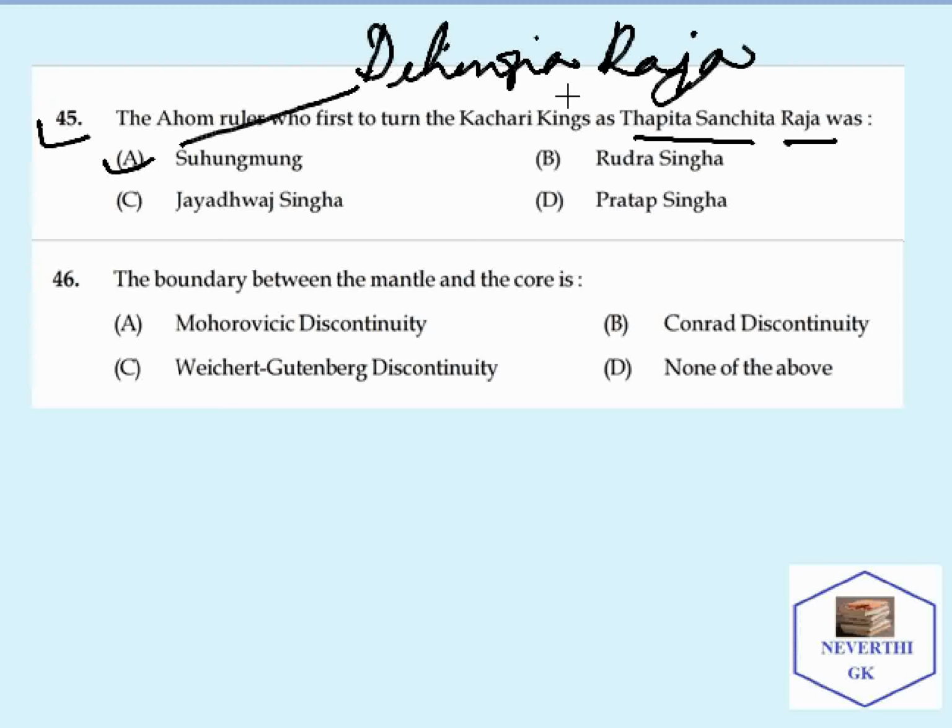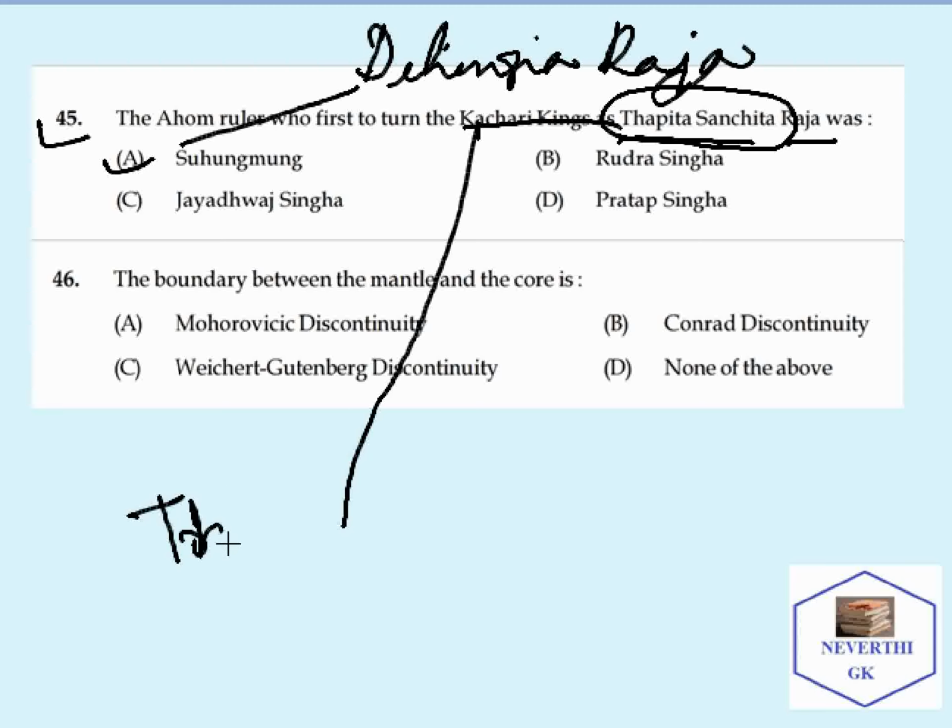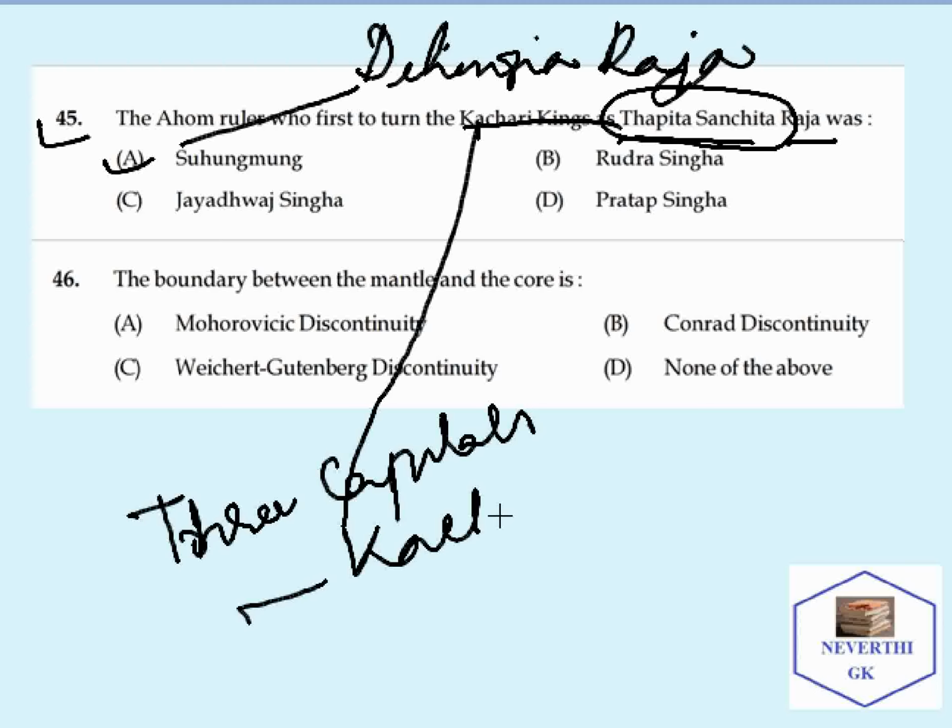The term used for Kacharis. The Thapita Sanchita was the term that is used for whom? Used for the Kachari kings. And when we talk about the Kachari kings, three capitals are to be remembered. The first capital is Kachamari, near Golaghat.